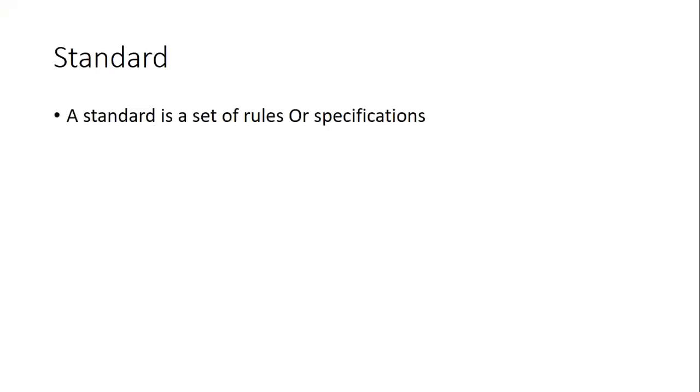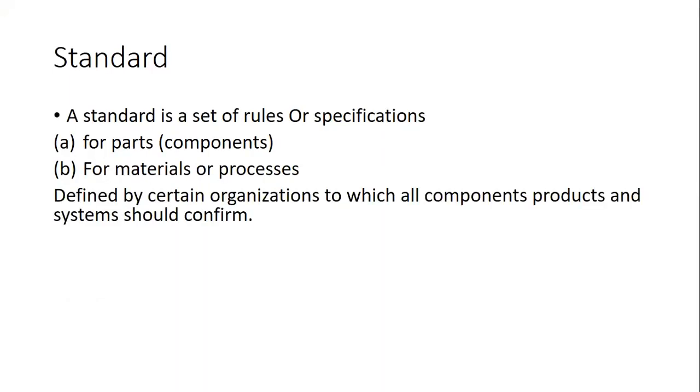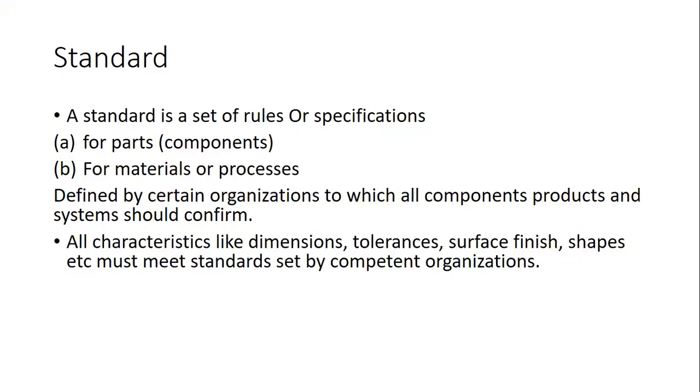So basically, if I want to say that a standard is a set of rules or specifications for parts or components or for materials or processes defined by certain organizations, these standards or set of rules or set of specifications are defined by certain organizations to which all components, products, and systems should conform. So all characteristics like dimensions, tolerances, surface finish, shapes, etc. must meet standards set by competent organizations.